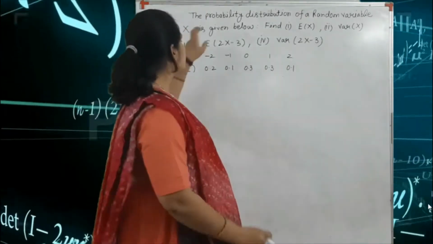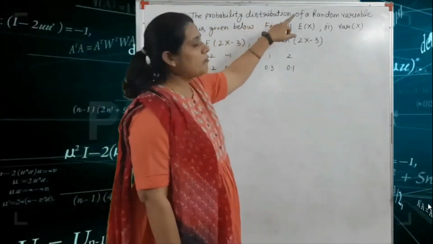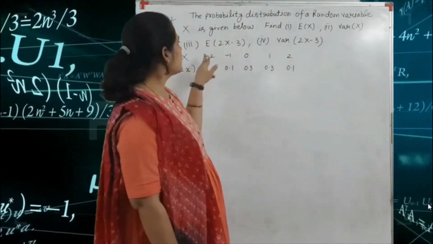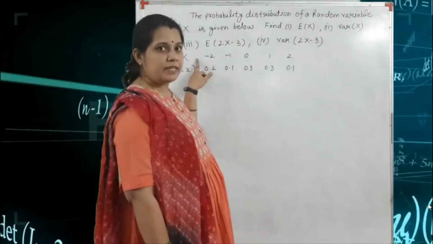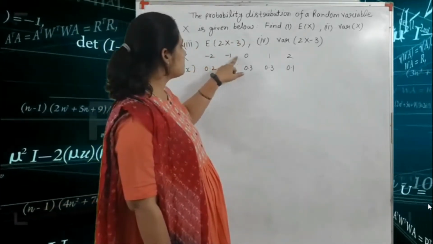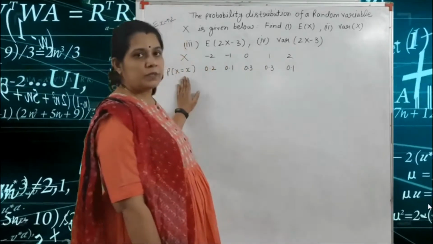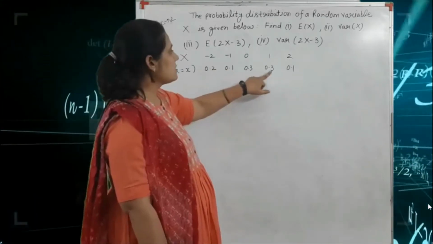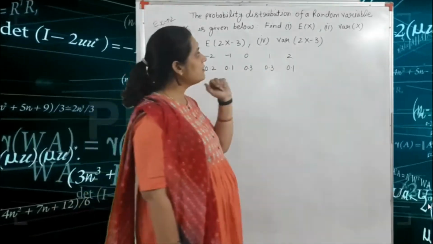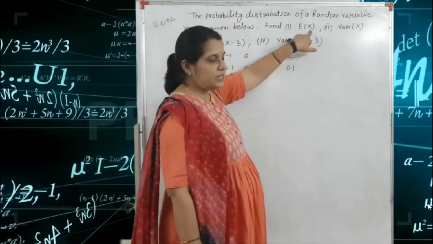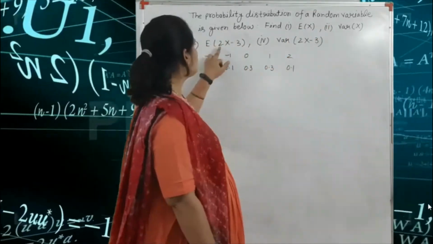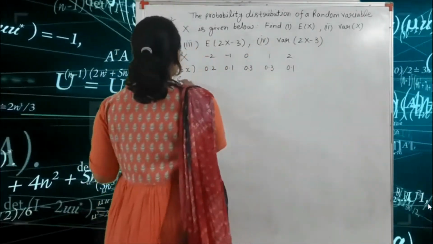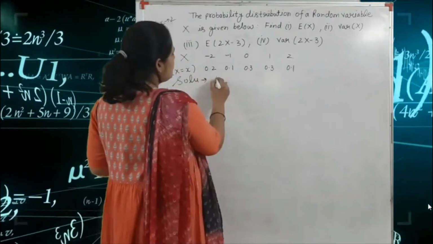So, next example: the probability distribution of a random variable capital X is given below. Okay, so we are given the variable X as -2, -1, 0, 1 and 2, and the probability P(X) is 0.2, 0.1, 0.3, 0.3 and 0.1. Find E(X), that means mean, variance of X, E(2X minus 3) and variance of (2X minus 3). Okay, so first we solve this question and first we find the mean.